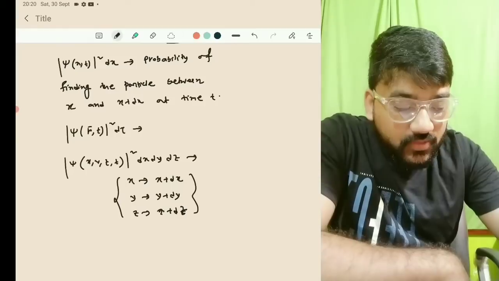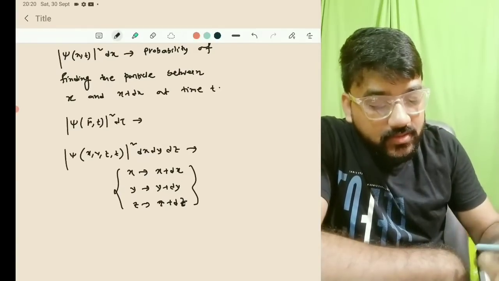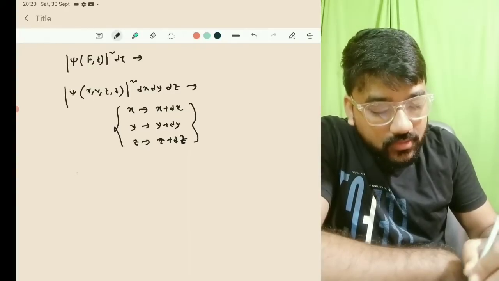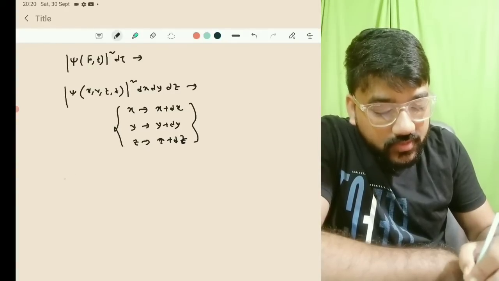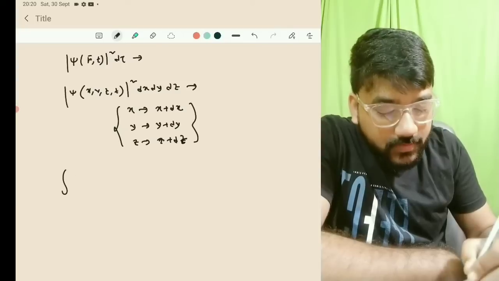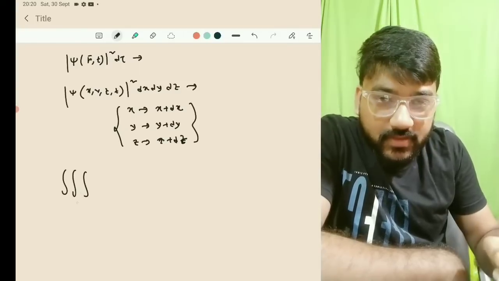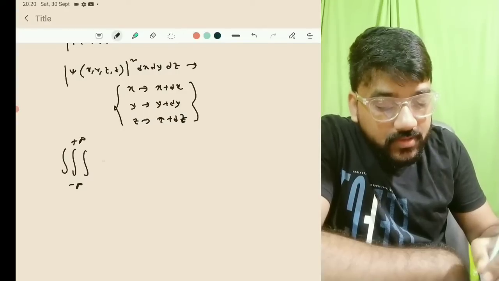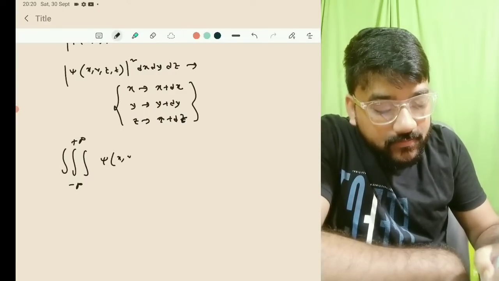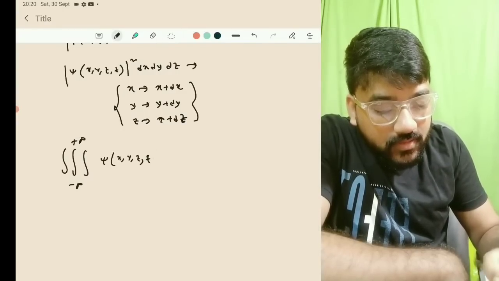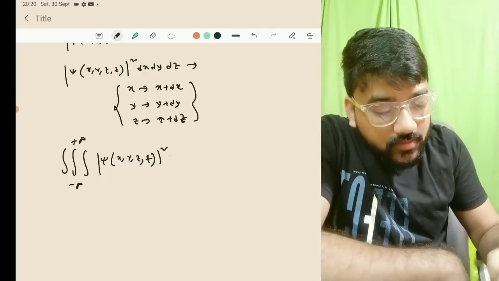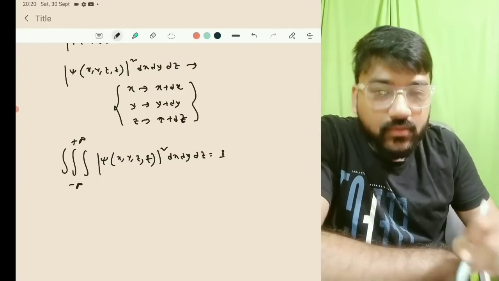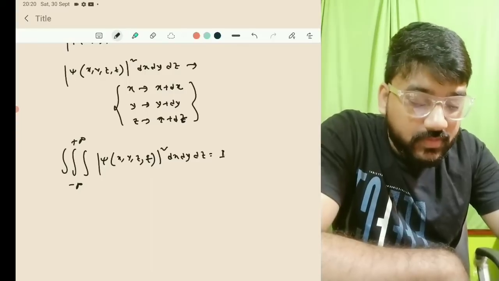So what will be the total probability? This is just in a small region, but the total probability will be the integration of this throughout the whole space. That is, x, y, z all run from minus infinity to plus infinity, and if you integrate mod psi of x, y, z and t square dx dy dz, that will obviously be 1. You know that the total probability will obviously be 1.